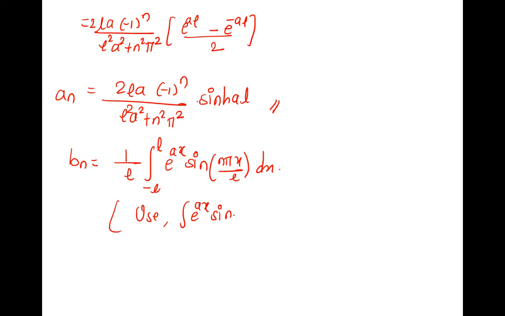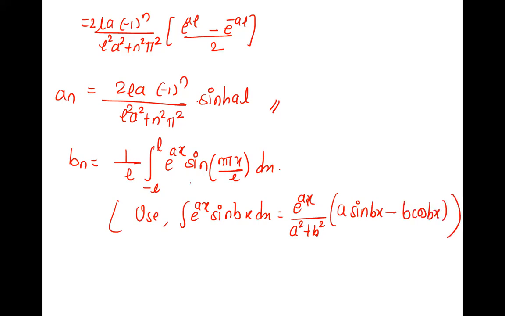Integral of e raised to ax sine bx dx is e raised to ax upon a square plus b square, into a sine bx, and since it is for sine, minus, negative, minus b cos bx. Yes, this is what you will apply here. Here a is a itself, and b is n pi upon L. So apply it here. So therefore Bn is